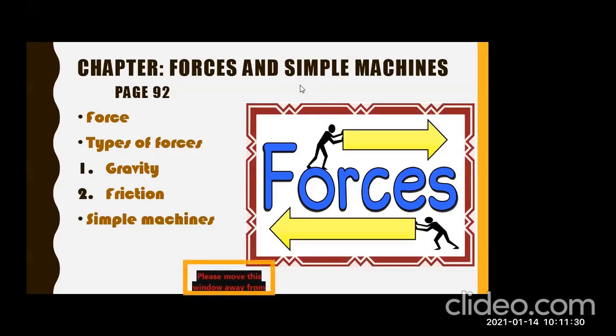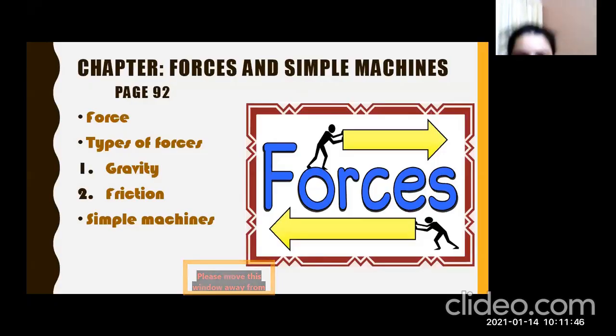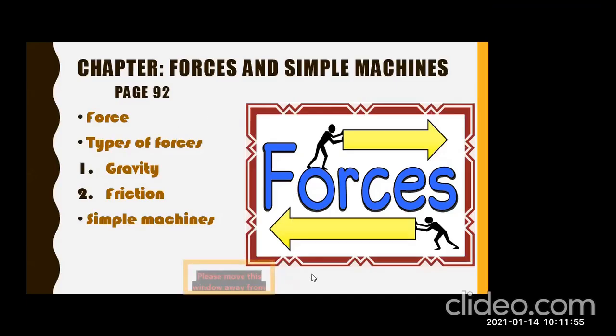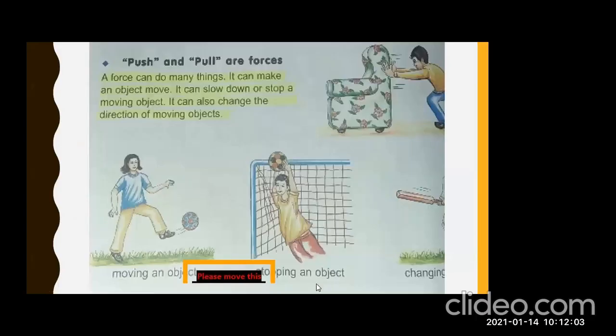Okay, good. So the points that we are going to discuss today include force, what is force, types of forces, in which we are going to talk about gravity and friction. And we are also going to talk about simple machines. So here comes the page from your book. This is page 92. All of you, open your books, page number 92.